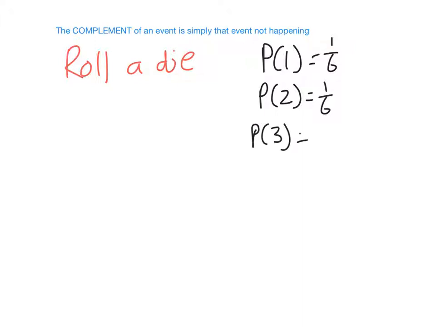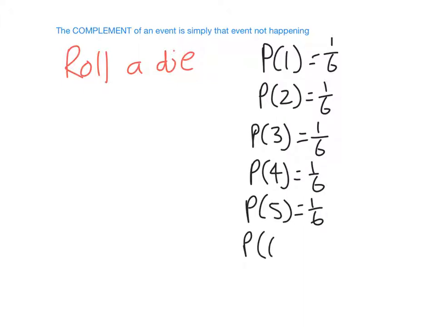Probability I get a 3, and they're all the same. And I go all the way up to 6. I can get any of the numbers between 1 and 6. So what we know here, all of these add up to 1. 1/6 plus itself 6 times gives me 1. So the sum of the probabilities of all the possible outcomes equals 1.